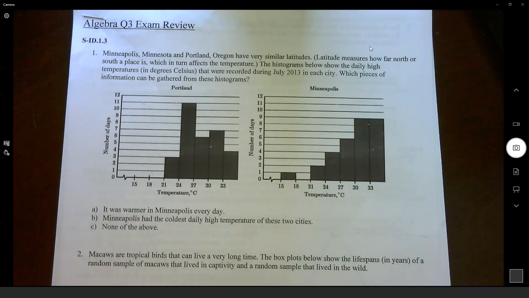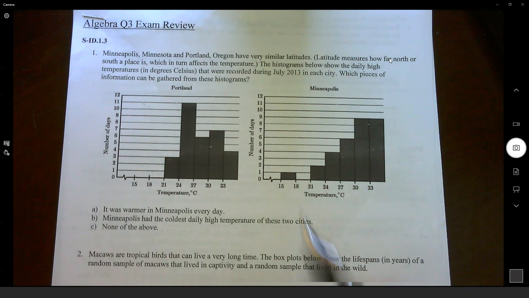All right, so in this video, we're going to be talking about the Quarter 3 exam review for Algebra. We're going to be going over the first assignment, which covers numbers 1 through 6. If you don't have a specific question on 1, you can skip ahead to 2, 3, 4, 5, 6. The time codes are in the description as well as in the timeline of this video.